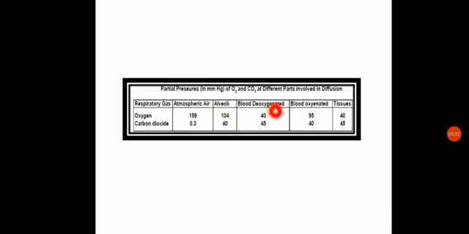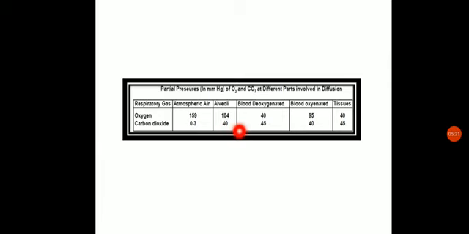Okay, and the reverse in the case of carbon dioxide. When we see carbon dioxide, the partial pressure is low in the alveoli and high in the blood, which is deoxygenated blood in the capillaries. So here what will happen? The carbon dioxide will move from the capillary to the lungs, capillary to the alveoli.